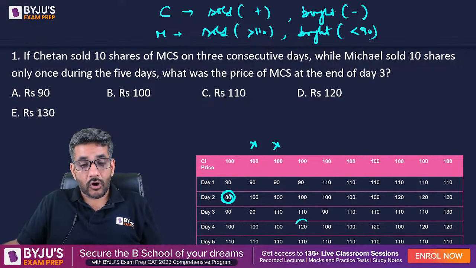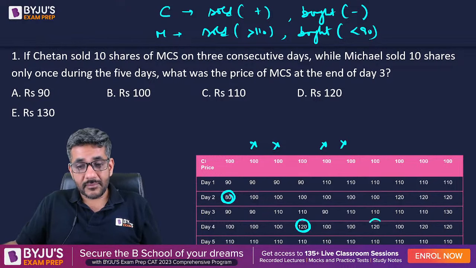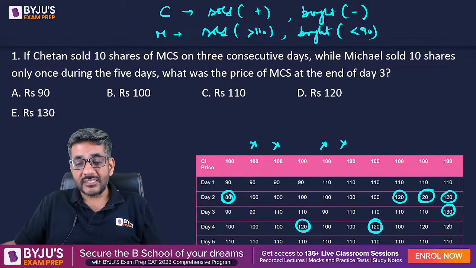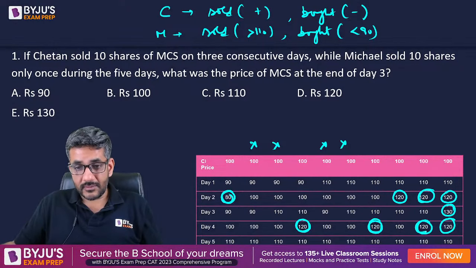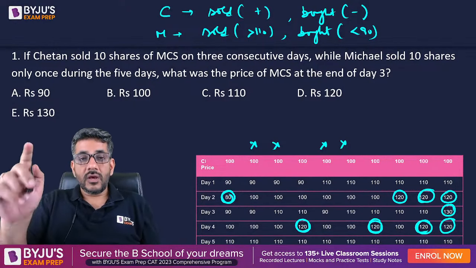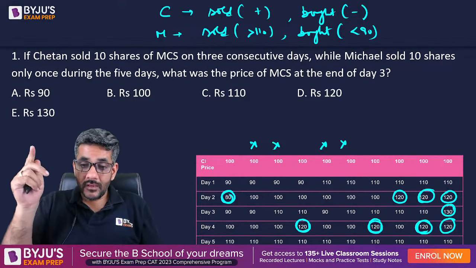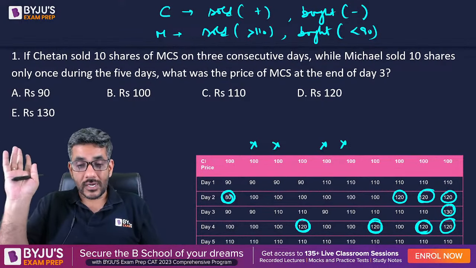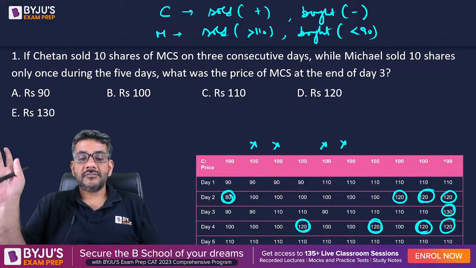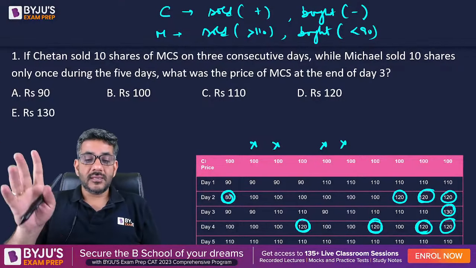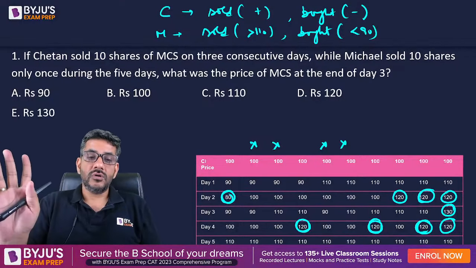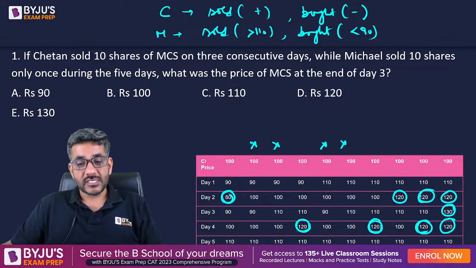Michael must have bought here, sorry, sold here in this case. He did not do anything here, he did not do anything here, but he must have sold here. He must have sold here. He must have sold here. He must have sold thrice here, right? Sorry, here also he must have sold twice. So in one case he must have sold thrice. In one case he must have sold twice. In three cases he must have sold once. And in one case he must have bought once, he never sold. These are the only cases which are possible.